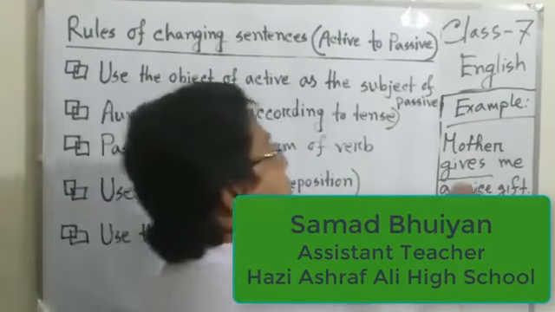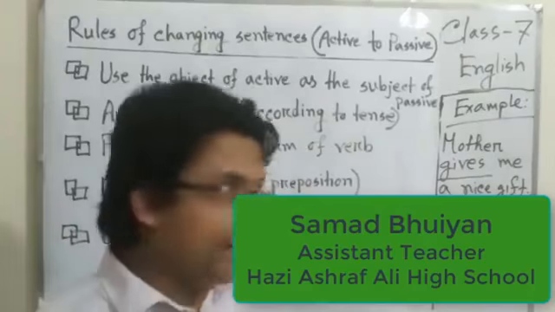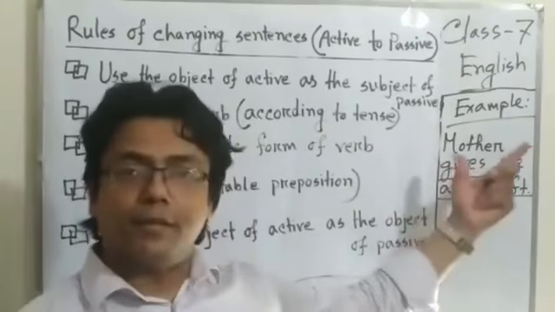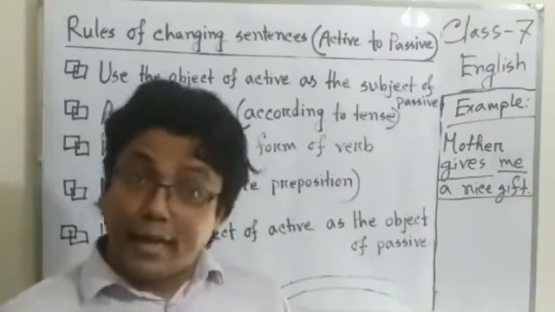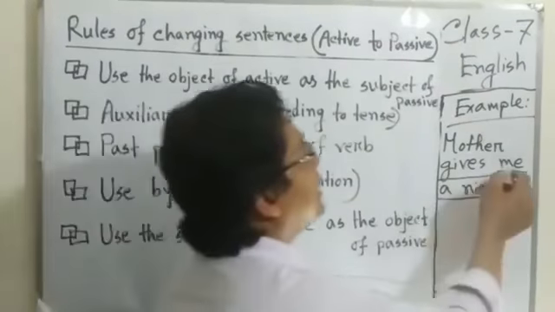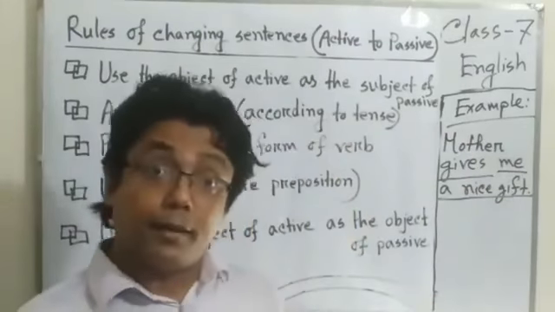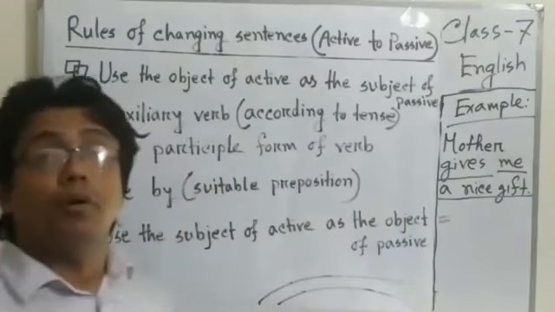A nice gift. But we have another point. Whom gives? Me. Another object. So the sentence has two objects. Clear? Now, how can we change the sentence into passive?